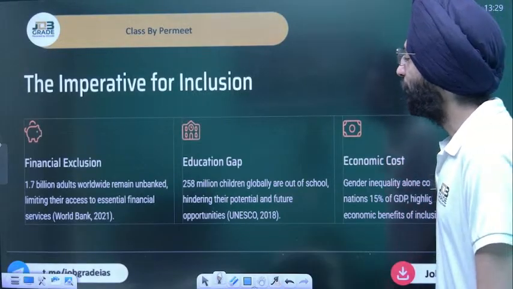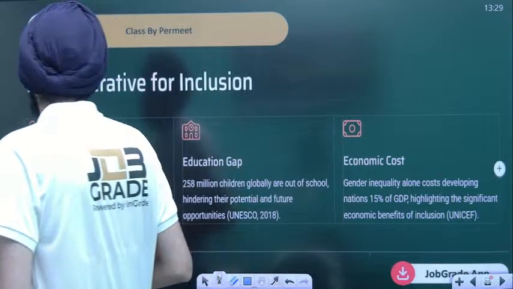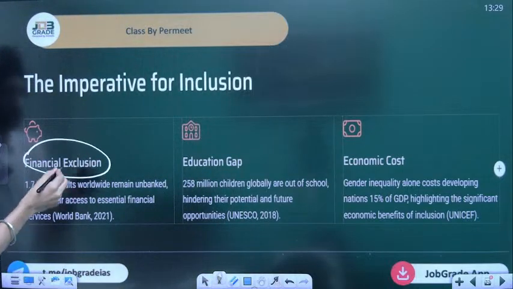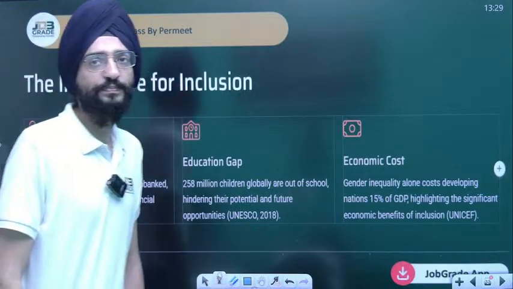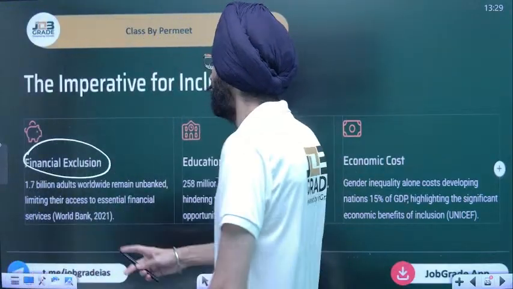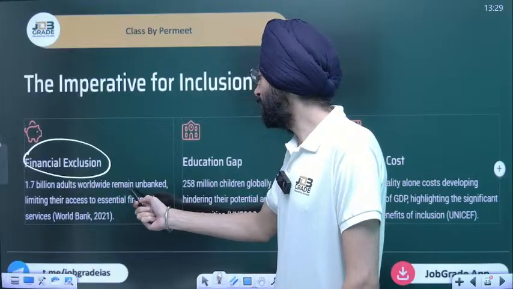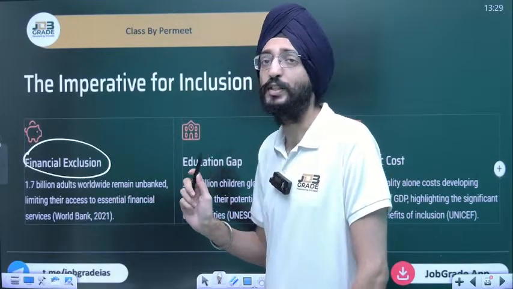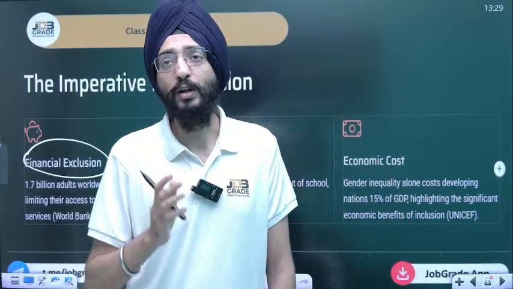Now again, when I talk about inclusion, I've just given an example called financial inclusion. 1.7 billion adults worldwide remain unbanked, limiting their access to essential financial services. That's been the case of the world.